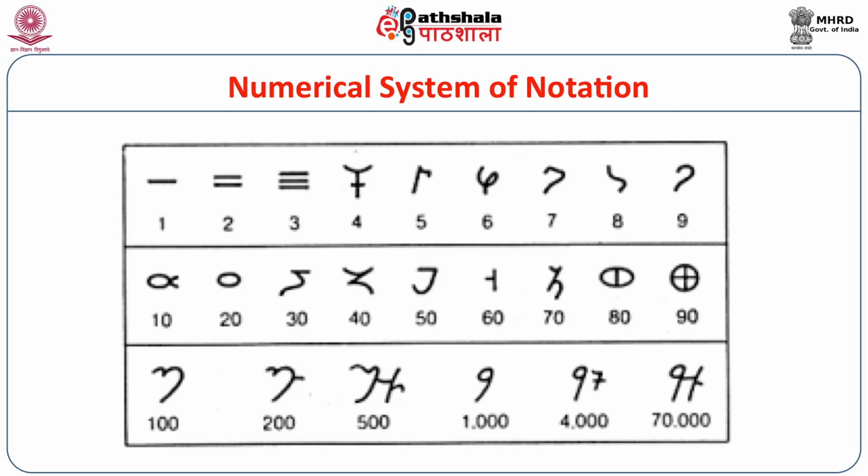Similarly, 1000 is there, and if you want to write 4000, you have to put the symbol for 4 on the right side of 1000, and both the symbols are to be connected by a separate stroke. Similarly, here you can see the figure 70,000 expressed. The symbol for 1000 is there, and the symbol for 70 is added to the right of the symbol for 1000.